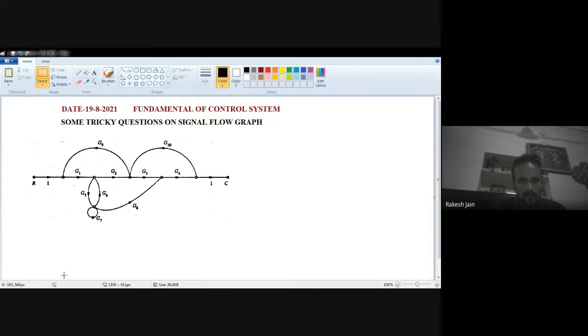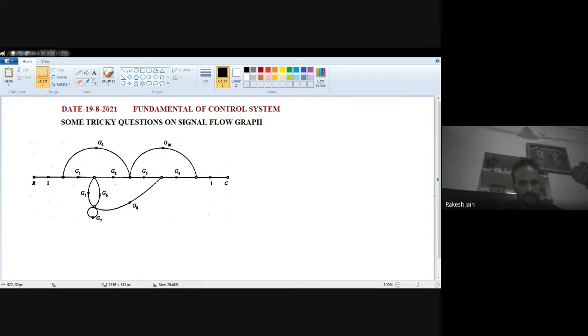G1, G2, G3, G4 is my forward path. Very easily we can find this one. G1, G2, the straightforward path, is the first forward path, then G1, G2, G3, and G4. Now how many forward paths are there? This is my question. The first forward path I easily found. The second forward path is G1, G5, G8, G4. So there are a total of two forward paths.